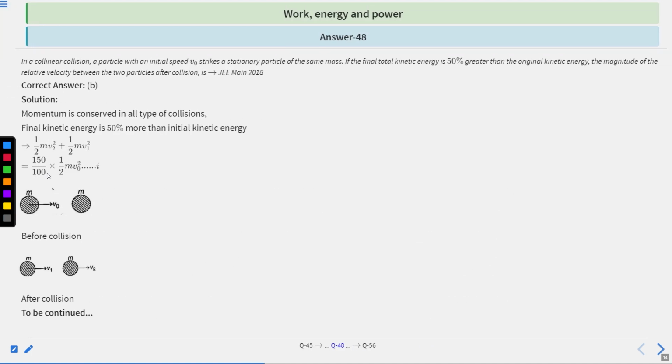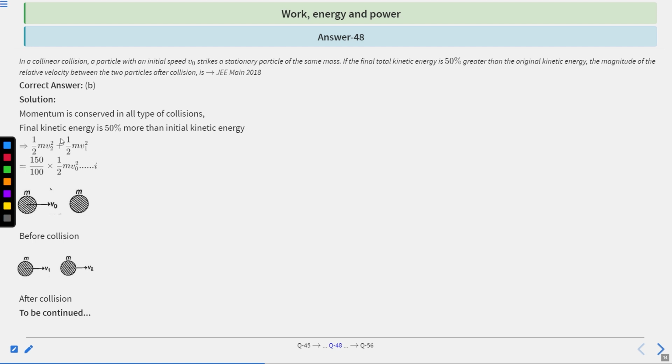Let's find a solution. So momentum is conserved in all types of collisions. Final kinetic energy is 50% more than initial kinetic energy. So half m v1 square plus half m v2 square is equal to 150 divided by 100 multiplied by 1 by 2 m v naught square.